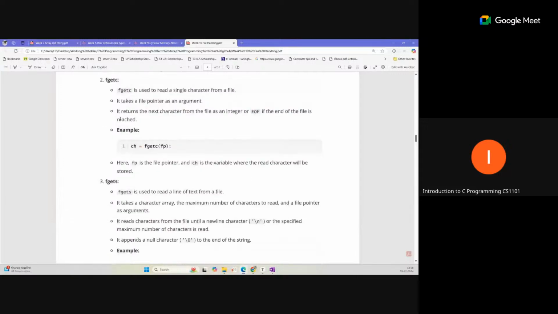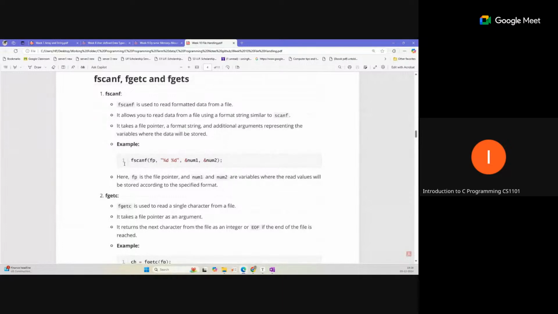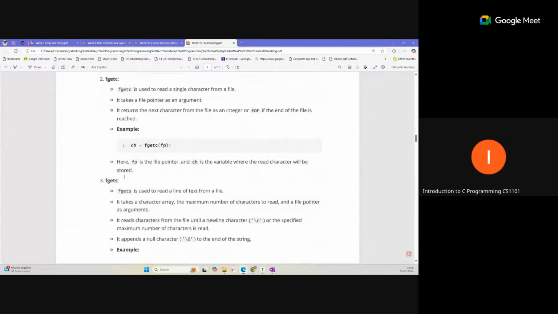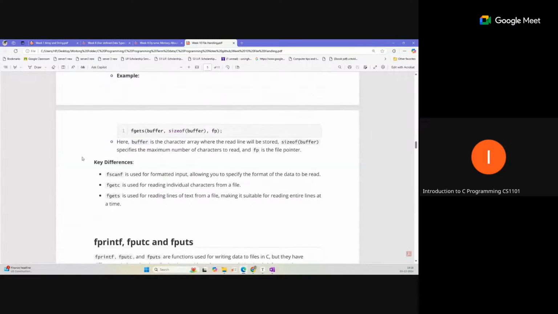Just practice these three methods, fscanf, fgetc, fgets, to read the data from a file. After reading, store that data into a structure array, a simple array, or some variable. If the data is long, you can use a structure array to store that information.